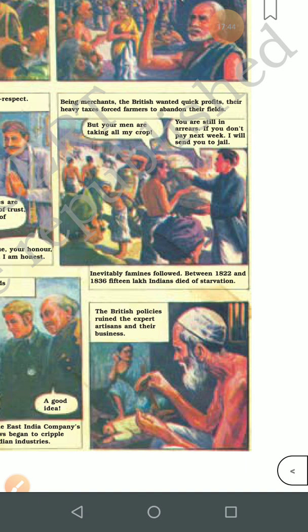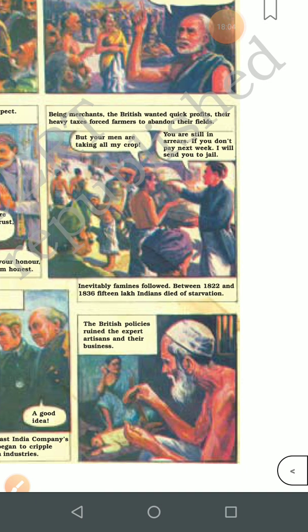Many people died of starvation. The British policies ruined the export artisans and their business. Now children, they made our policy so weak that all the export artisans and businessmen saw their trade ruined. Ruin means to spoil.